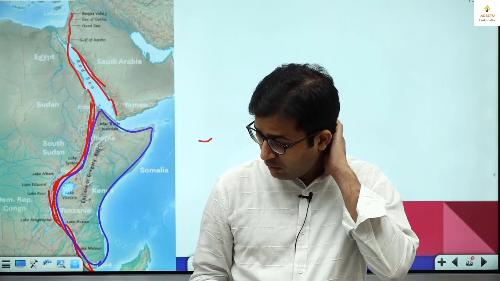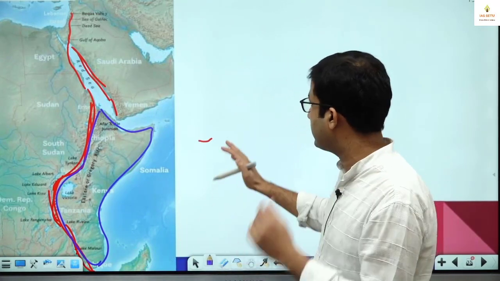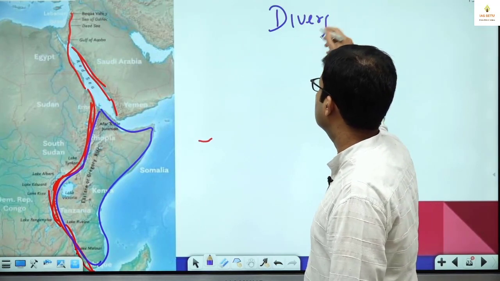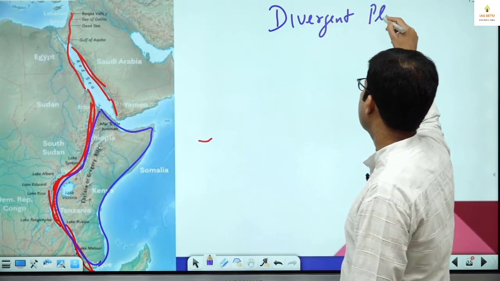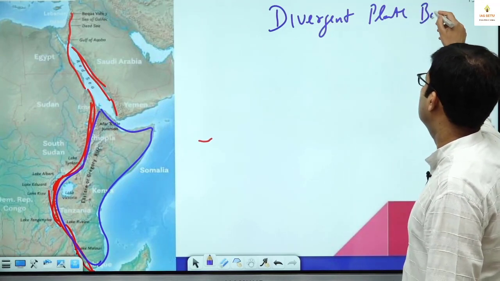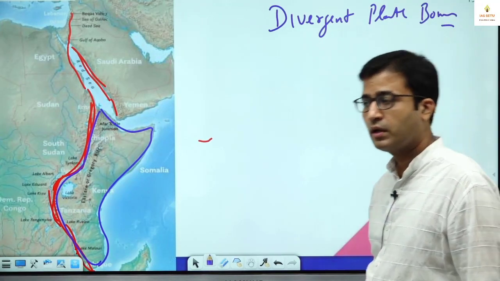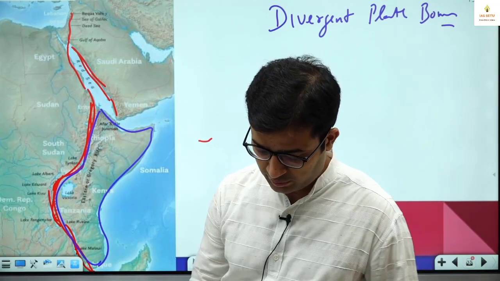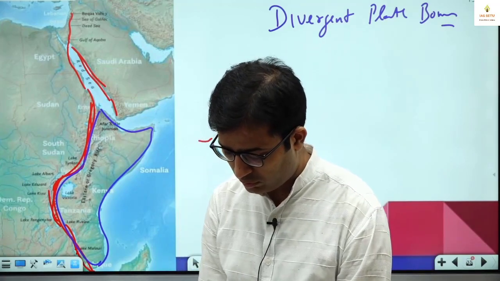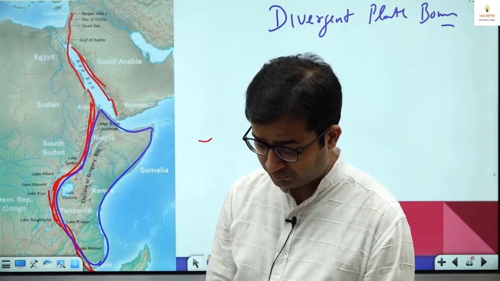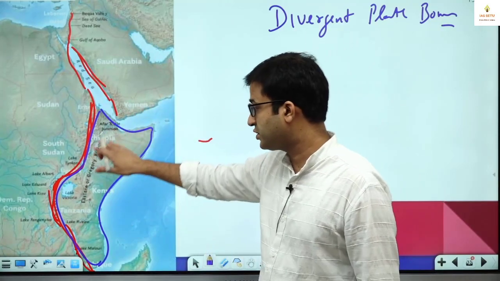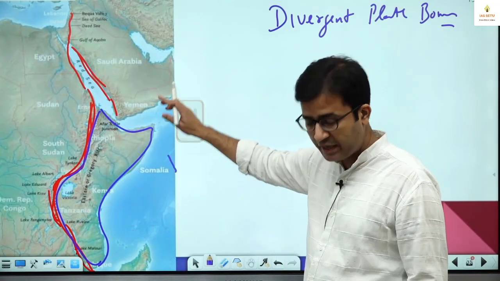ठीक है? तो one or two information first you write here. Put a heading: Great Rift Valley, divergent plate boundary. I give you some country names. We will cover that, don't worry, and you can check in your atlas. So here divergent plate boundary you know now. Next is this Rift Valley. It stretches northward. I give you the main countries.